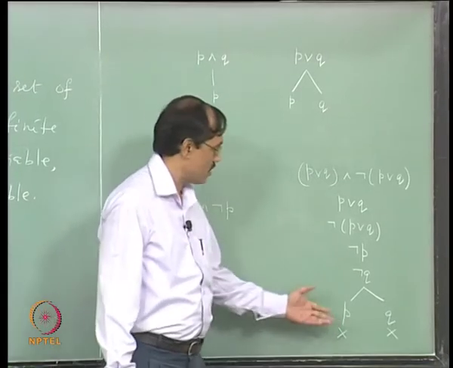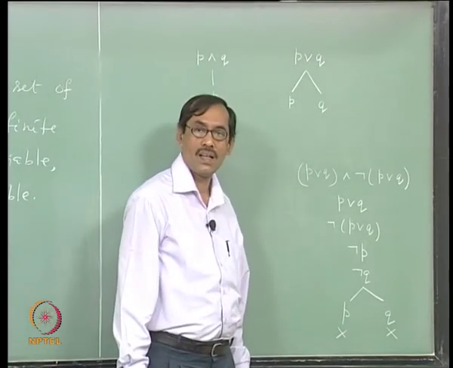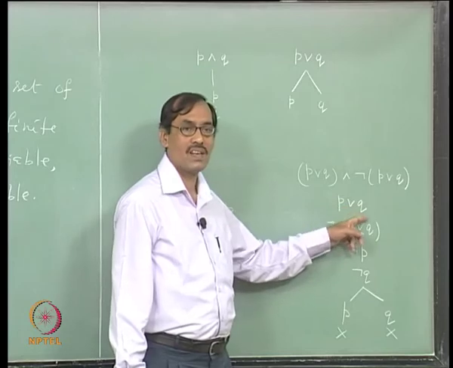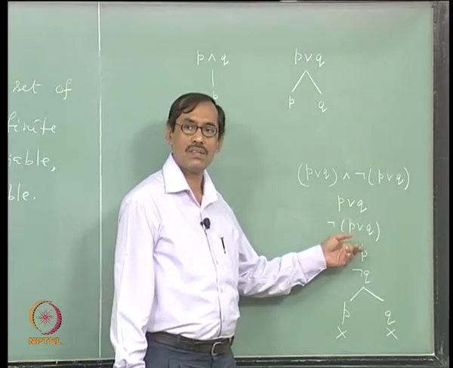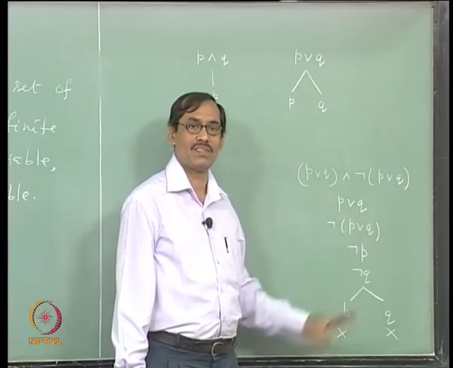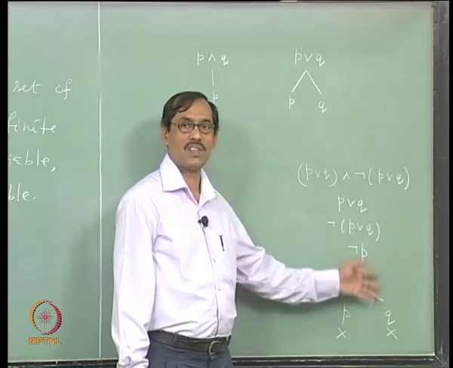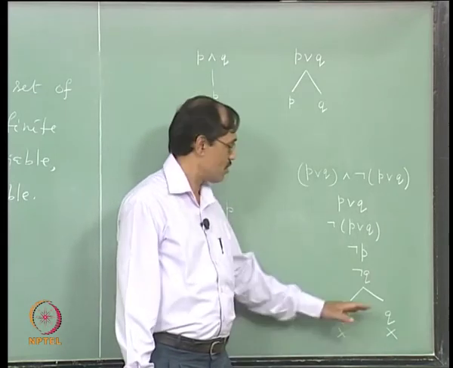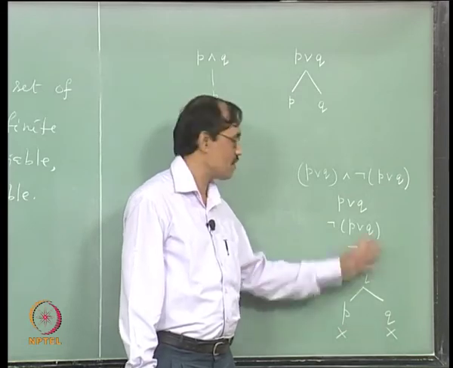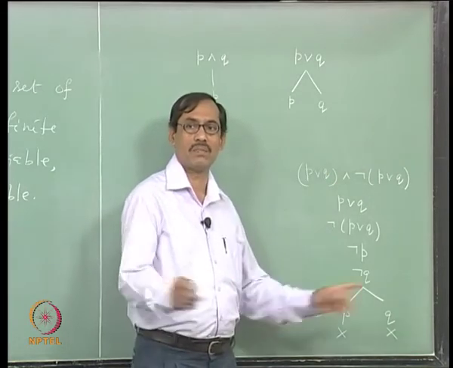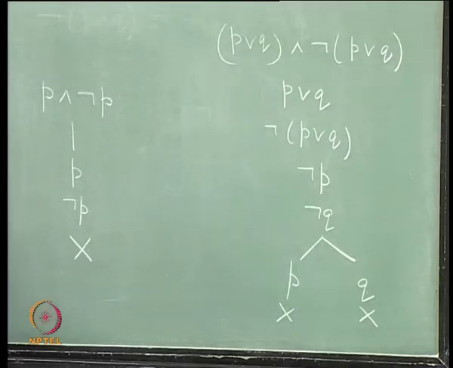Now the question is, why should I go this far? I have already got a proposition U and not U. So whatever way I expand, they will close, right. So this is the shortcut we are going to make. Instead of going to the level of literals, whenever you find a proposition and its negation, stop there, close the branch. Is it okay?